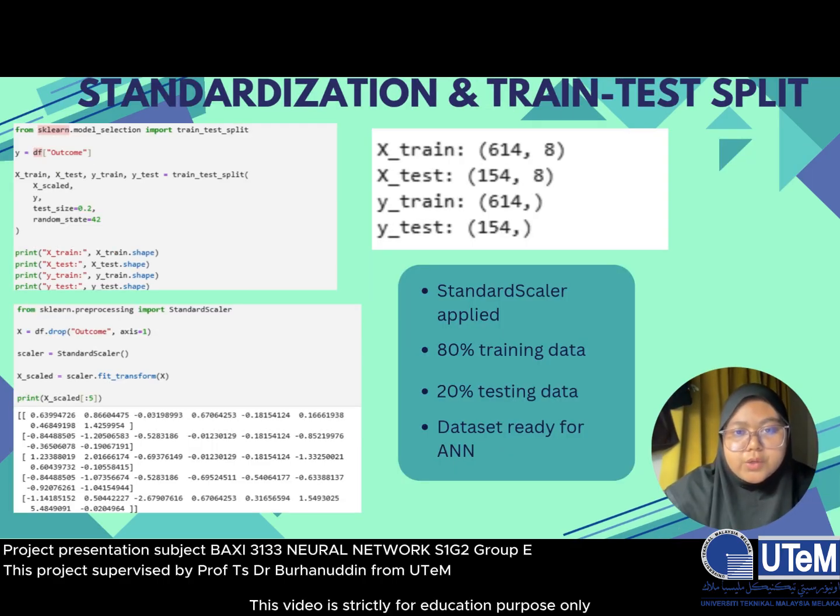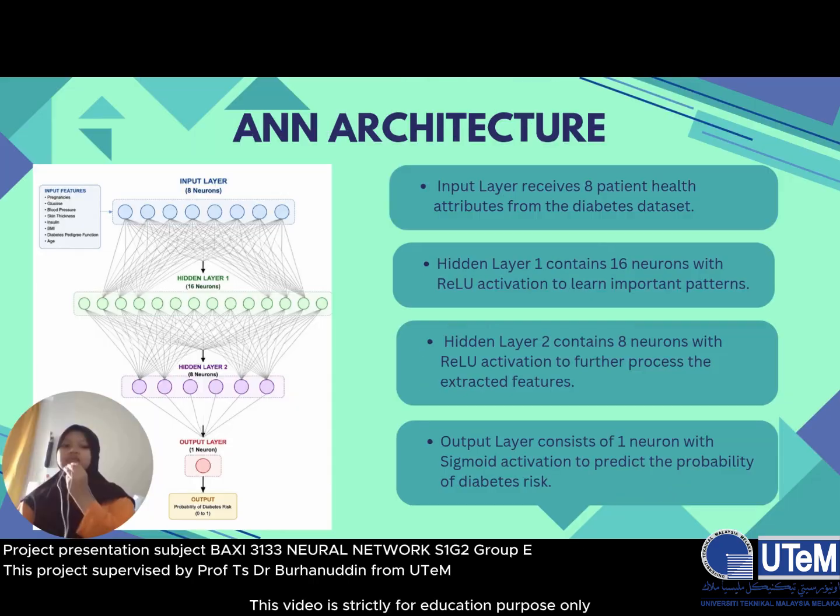Standardization. Next, we apply standard scaler to standardize the dataset. This ensures all features are on a similar scale, helping the ANN model learn more efficiently. The dataset was split into 80% training data and 20% testing data.